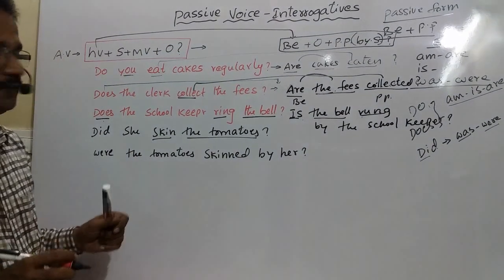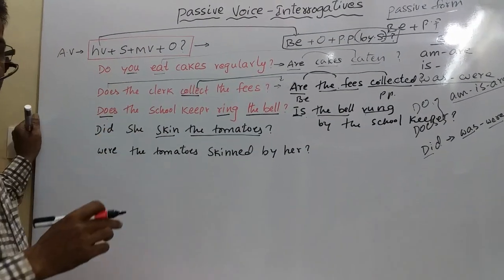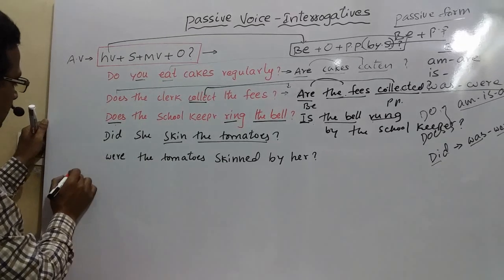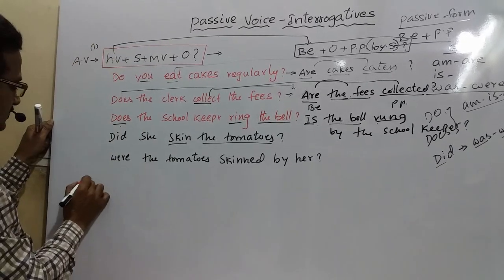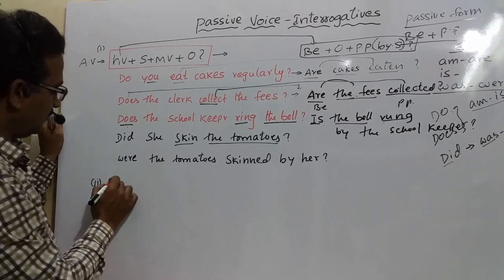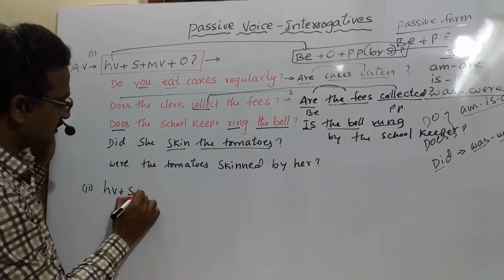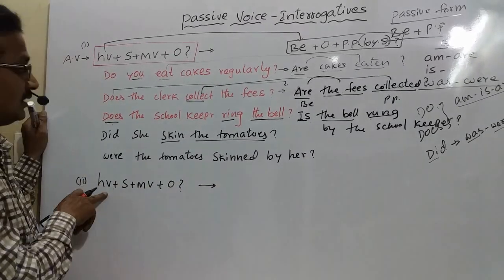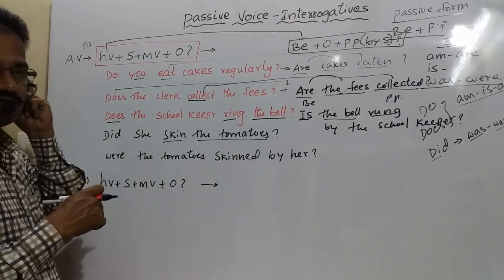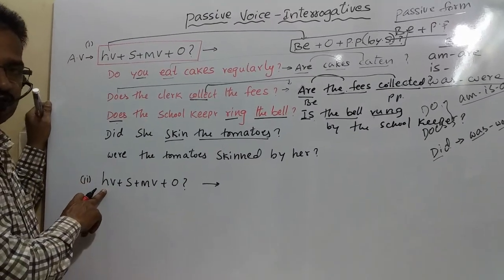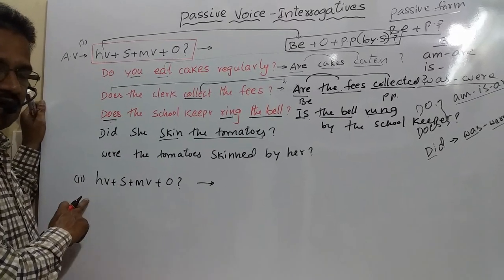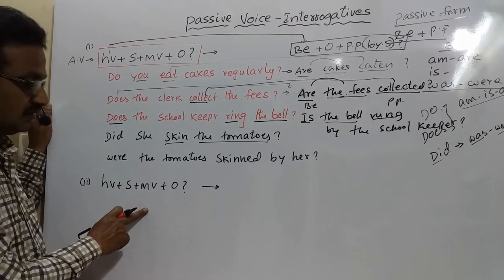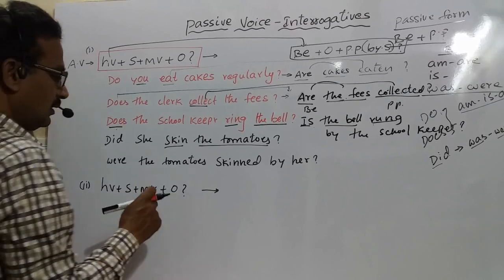Question mark. So this is one formula of an interrogative sentence, which starts with a helping verb and ends with a question mark. And another formula of an active voice interrogative sentence is helping verb plus subject plus main verb plus object, question mark. It is other than present and past tenses. The helping verb may be the be form in continuous tenses, have or has or had in perfect tenses, or modal auxiliary in future tenses.